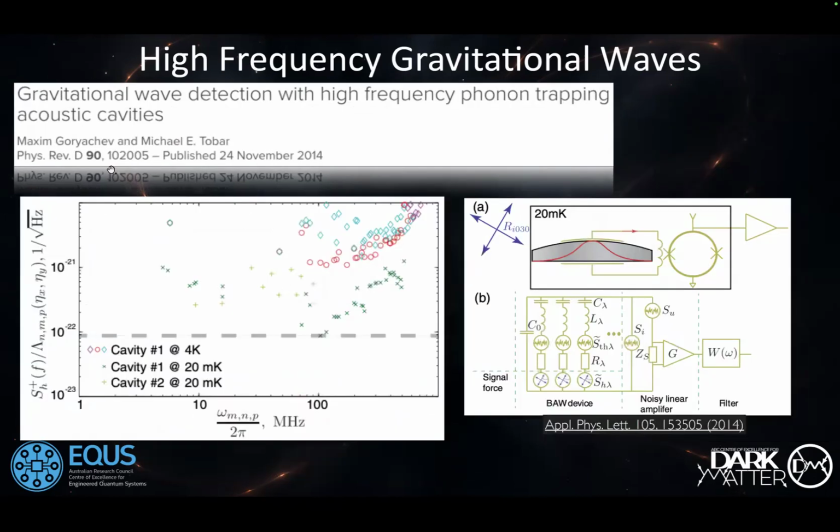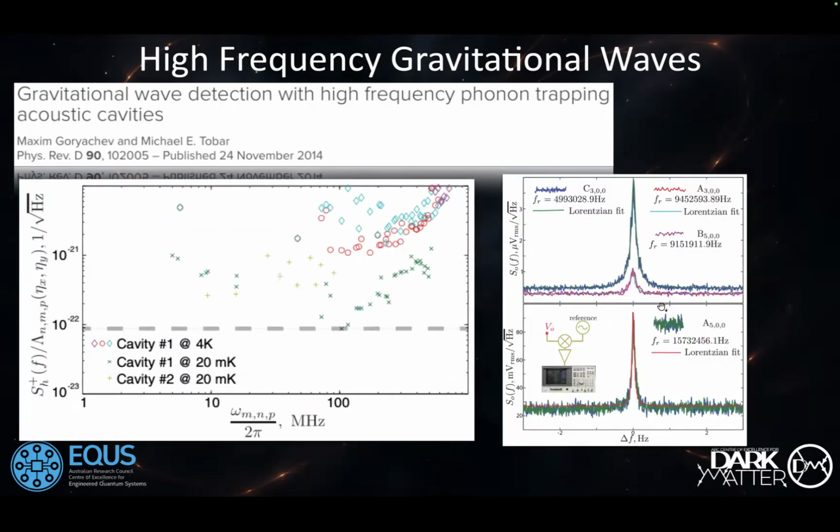So in this paper, we calculated strain sensitivity of all modes in these devices, and we achieved quite an impressive number. This is 10 to the minus 22, and this is not very far from LIGO actually, but we are in a much higher frequency range. We are talking about hundreds of megahertz all around. And the experiment will look like this. A gravity wave comes to this plate and excites vibration, and we detect it with a wire, a SQUID, a superconducting amplifier, as an excess over thermal noise.